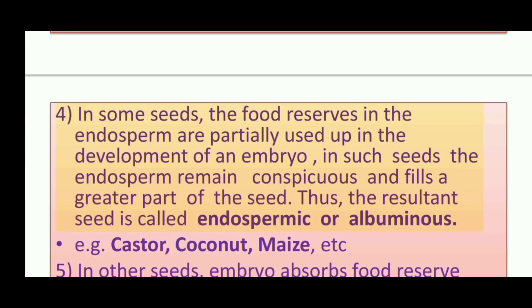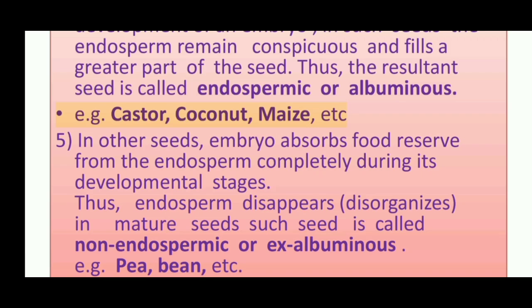4. In some seeds, the food reserves in the endosperm are partially used up in the development of an embryo. In such seeds, the endosperm remains conspicuous and fills a greater part of the seed. Thus, the resultant seed is called endospermic or albuminous. E.g., castor, coconut, maize, etc.